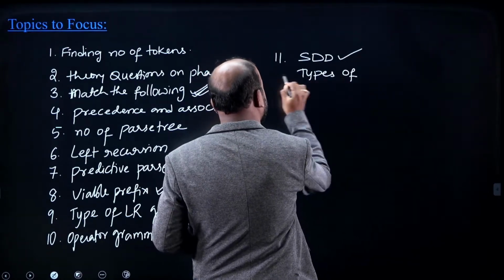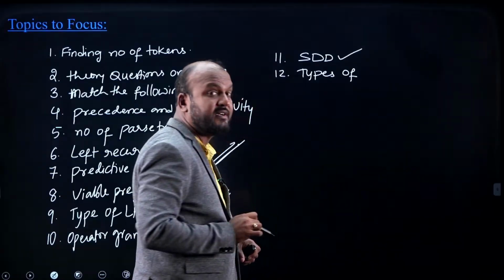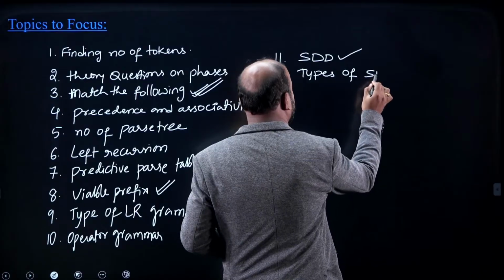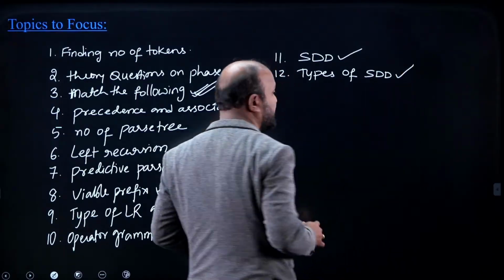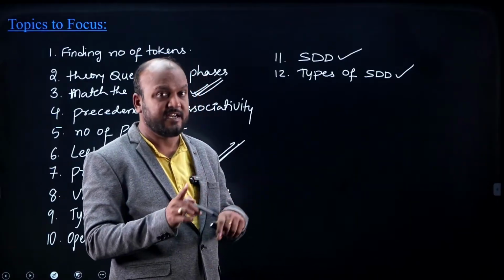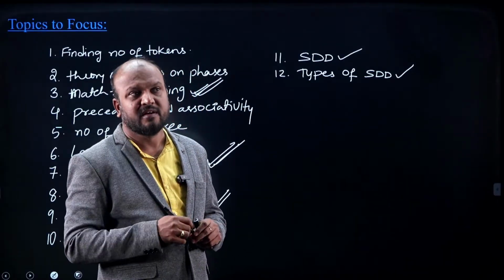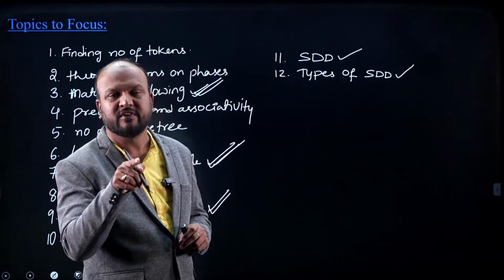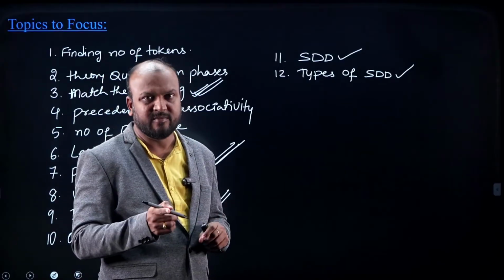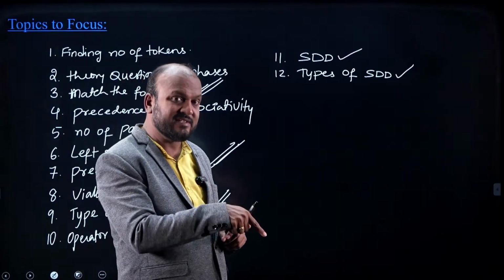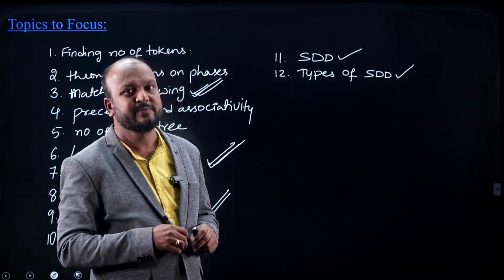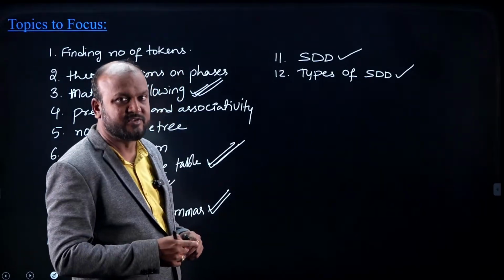What are the types of SDD? S attributed and L attributed, syntax directed definition. Types of SDD. What is that? S attributed definitions or L attributed definition. The previous gate, recently also in 2025, one question asked on types of SDD, S attributed and L attributed, and those kind of questions, because recently in 2025 asked now. So the similar kind of questions you can expect in next ISRO paper also.